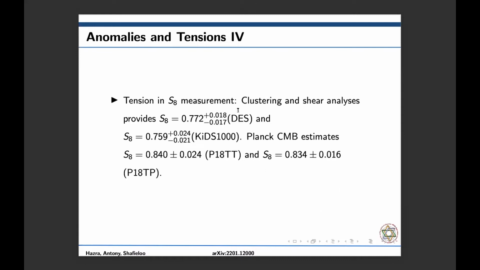So the next one is the tension in the S8 measurement. S8 is nothing but the product of sigma 8 into the square root of Omega m by 0.3. The clustering and shear analysis provides an S8 of 0.77 from the Dark Energy Survey and S8 of 0.759 from the KiDS release. But the Planck CMB estimates S8 to be of the order of 0.84 from the Planck TT likelihood and 0.83 from the total data. So these anomalies are mainly driven by the TT data.